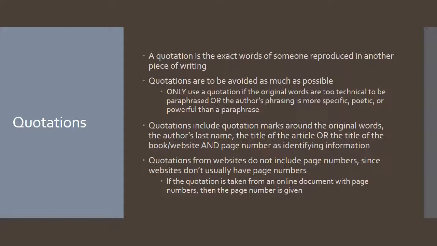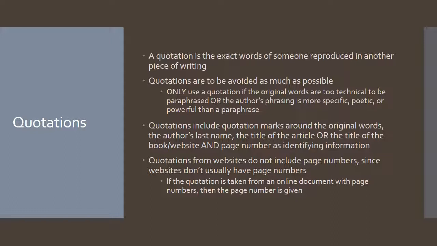Only use a quotation if the original words are too technical to be paraphrased, or the author's phrasing is more specific, poetic, or powerful than a paraphrase. When you use quotations, they include quotation marks around the original words, the author's last name, the title of the article, or the title of the book or website, and page number as identifying information.